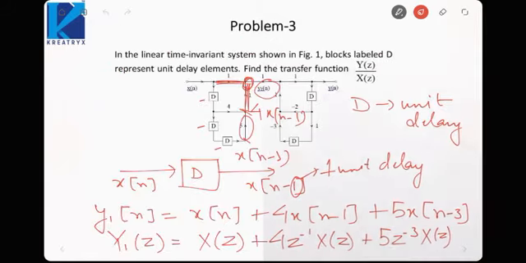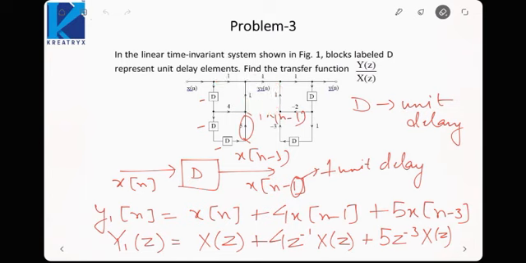Now let us move on to the further block. Okay, we are moving on to the next block. Here the signal that would be coming is y[n minus 1]. Here it would be y[n minus 2].